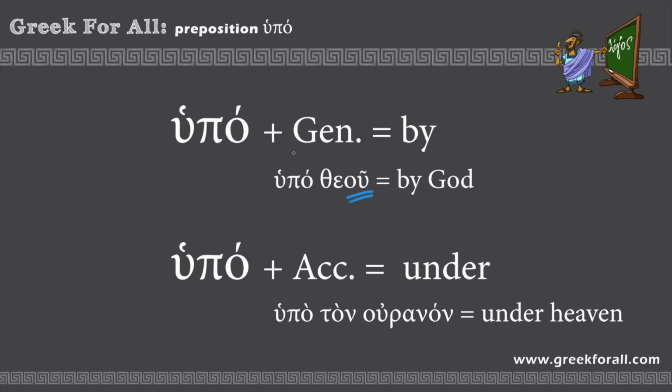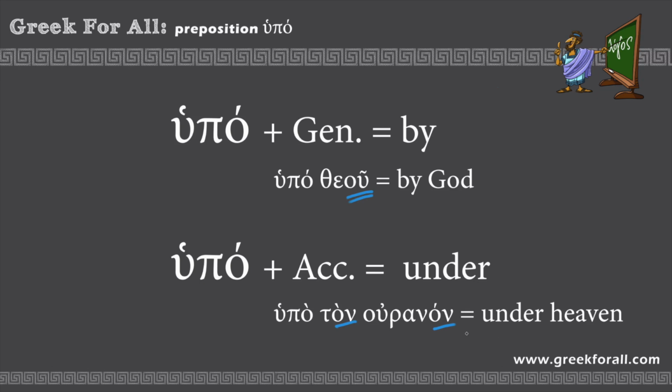The construction hupo plus genitive is very important. It is the sign of the passive voice, that something is done by someone. Whenever you see hupo plus genitive, it is a sign of the passive voice somewhere in the sentence. Now, hupo plus accusative means under. For example, hupo ton uranon. We can see that ton uranon, the heaven, has the accusative endings, and we translate hupo as under. We receive under the heaven or simply under heaven.